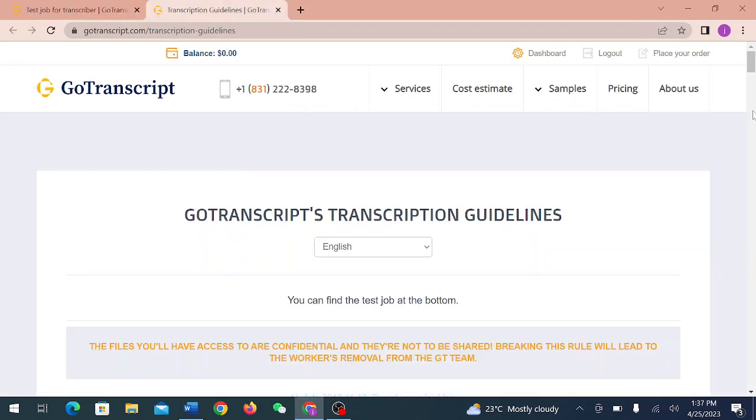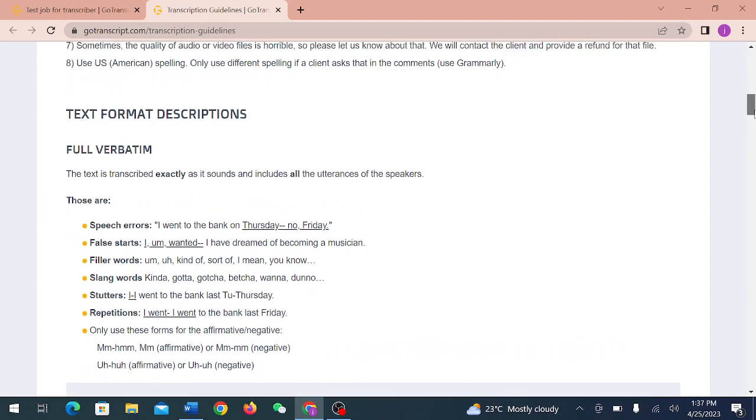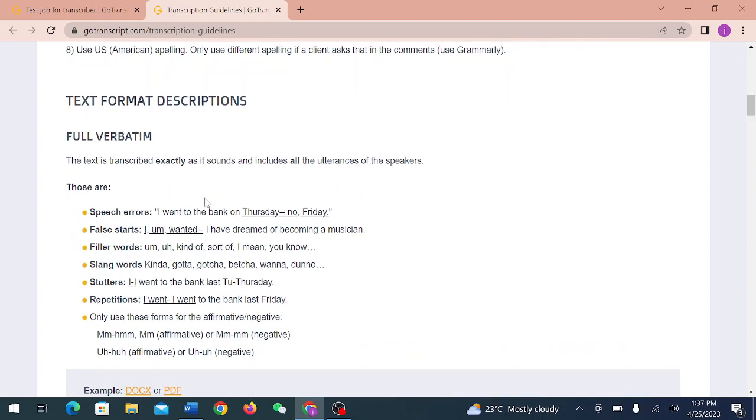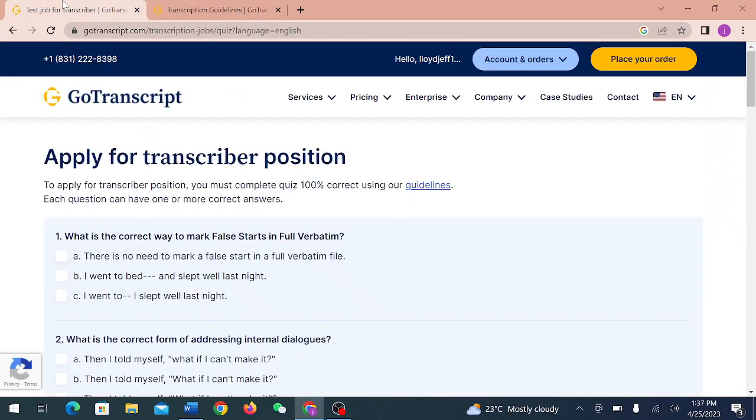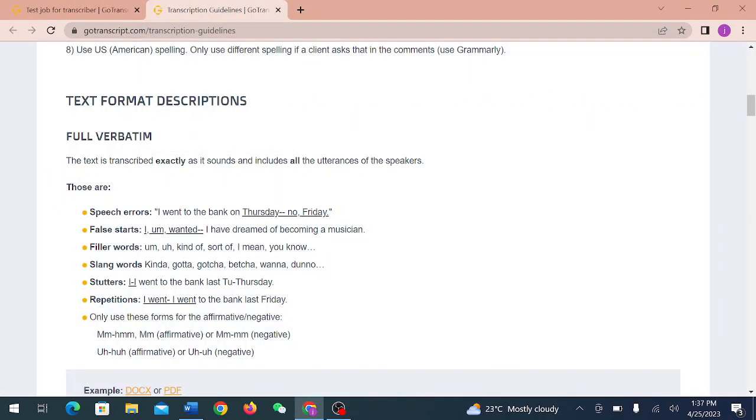In our guideline, in full verbatim, what's the correct way to mark a false starter? In a false start, we can see that there is a double dash, but it doesn't have a space before it, and has a space afterwards.